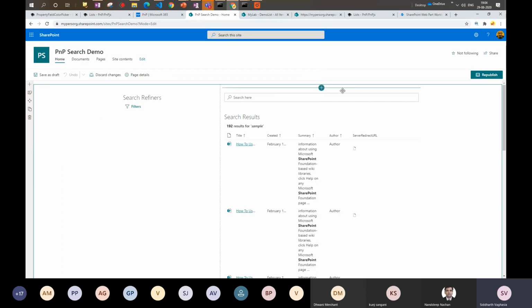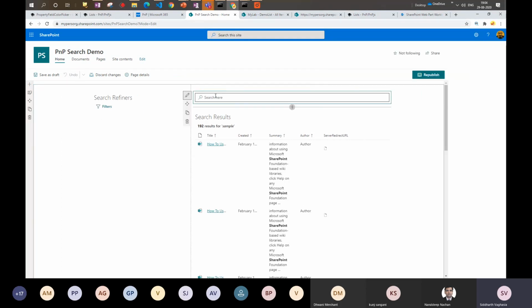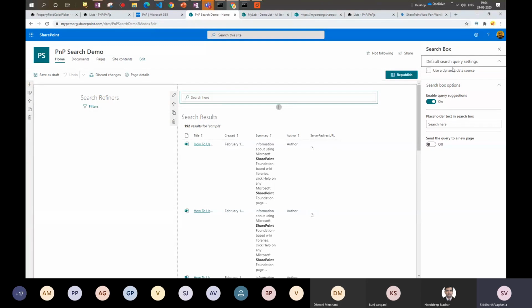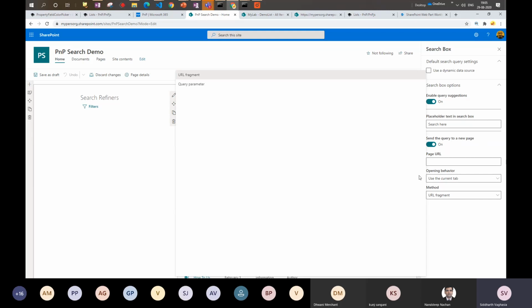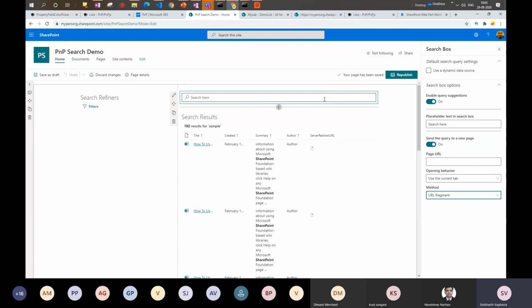So the first one which we are seeing is the search box. If you go to the web part property of it, it has some options wherein we can choose whether query suggestions are enabled or not, what placeholder we want to display in the search box, and whether we want to send the query to a new page, or connect the search results and the search box web part onto the same page, right? And if you want to send it to a new page, what should be the page URL, what should be the behavior, whether it should open a new tab, and what should be the method, whether it should be the URL fragment or the query parameter, for passing the query text from this particular component.